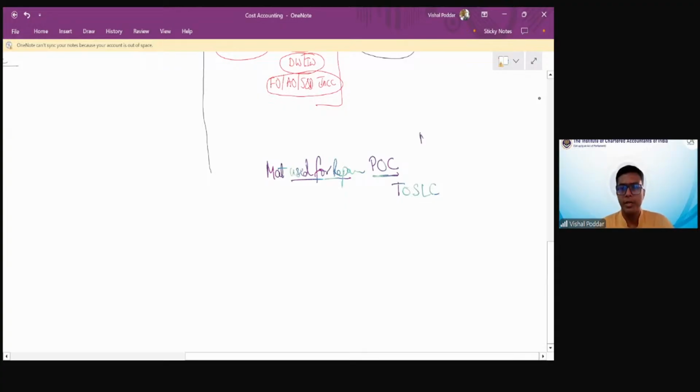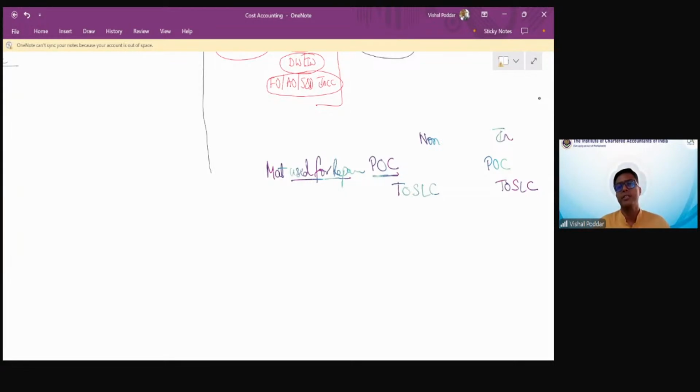Now, this is the entry in non-integrated. In integrated, the entry will be the same. So whether it is integrated or non-integrated, these internal entries, I'm calling them internal because now they have no connection with outsiders. It is between our own accounts that we are shifting the expenses. This is the entry.